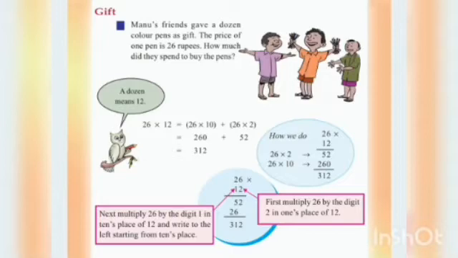Then the next section is gift. Manu's friends gave a dozen color pens as gift. The price of one pen is 26 rupees. How much did they spend to buy the pens? Here also we need to find out the total. One dozen means 12. So we want to multiply 26 with 12. And we get the result 312. They are explained in 2 ways. You can see it.